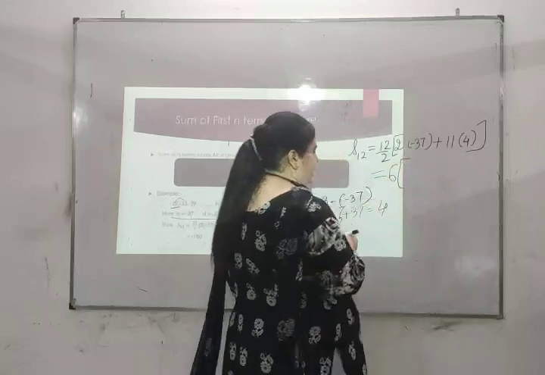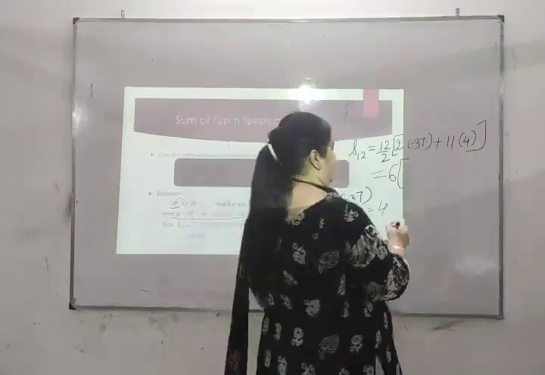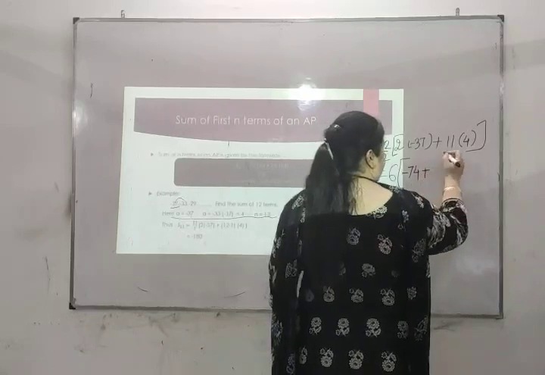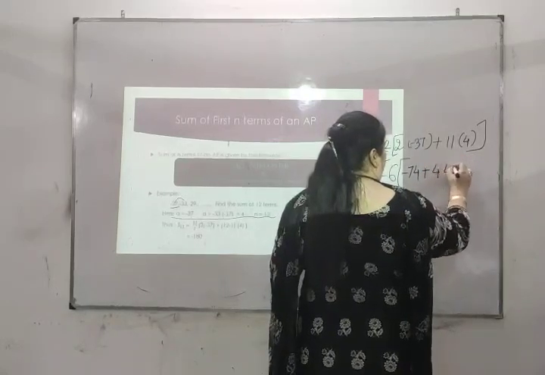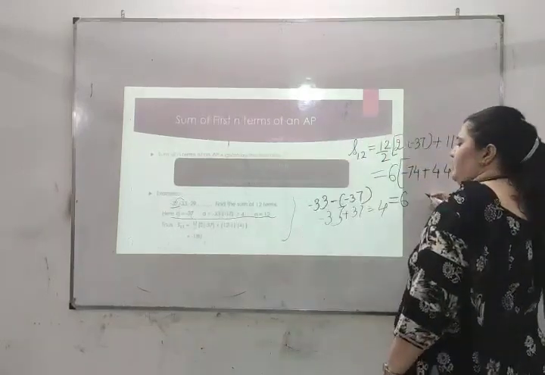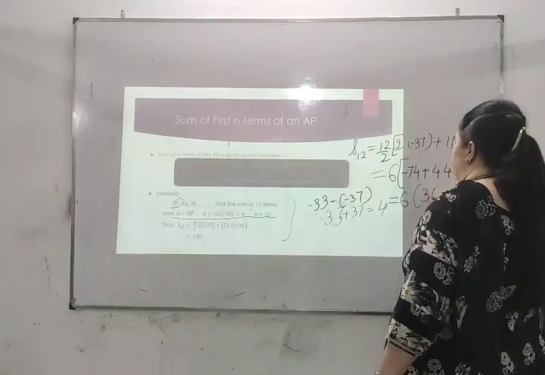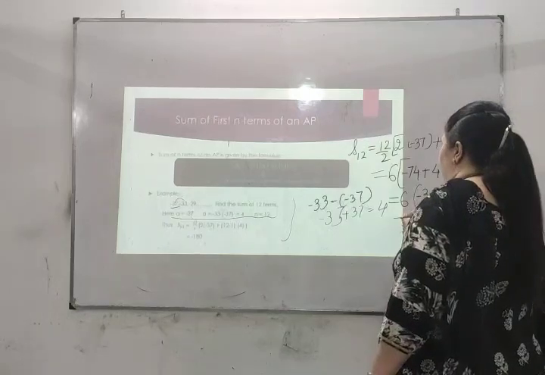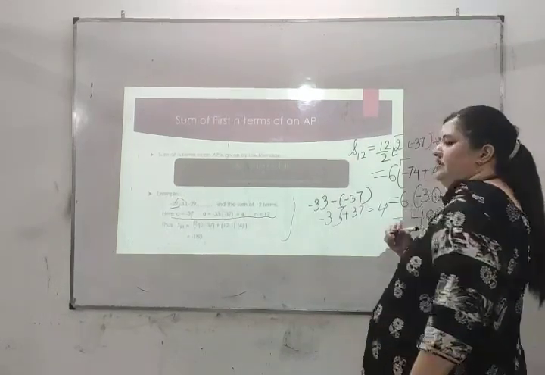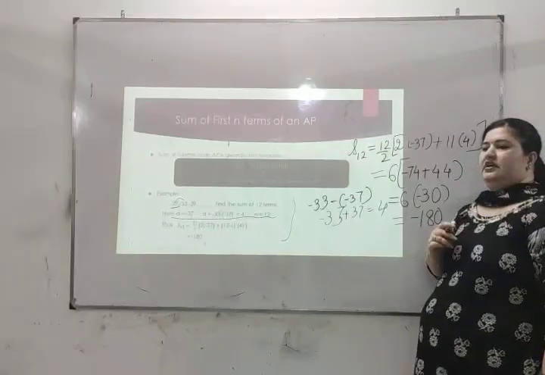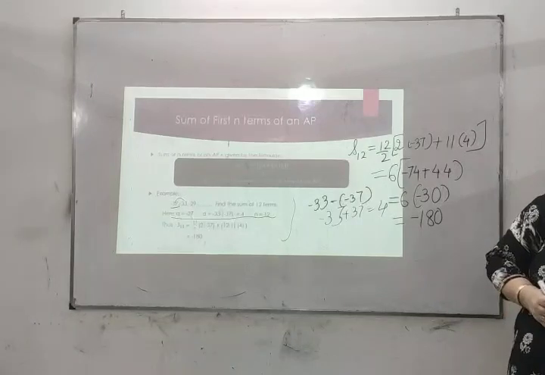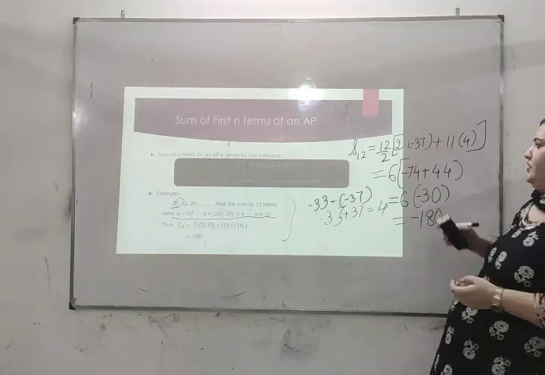What is 2 into minus 37? Minus 74, plus 11 into 4, 44. So it will be 6 into (minus 74 plus 44), which is 6 into minus 30, equal to minus 180. So here it is the sum of the progression.